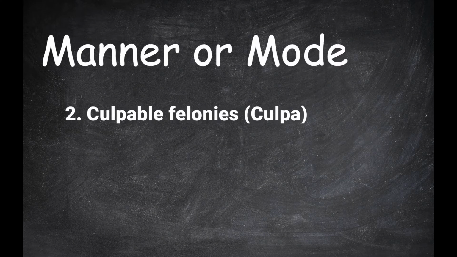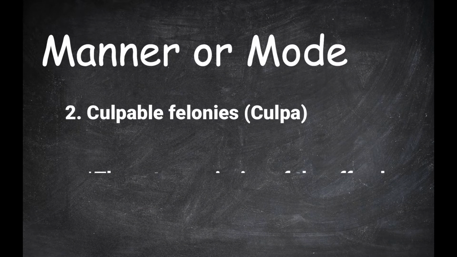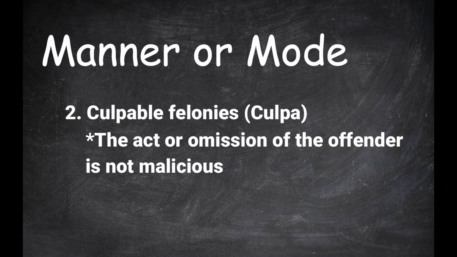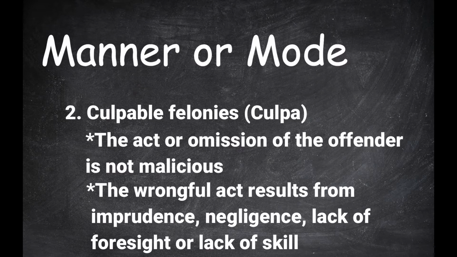2. Culpable felonies or culpa. The act or omission of the offender is not malicious. The injury caused by the offender to another person is unintentional, it being simply the incident of another act performed without malice. The wrongful act results from imprudence, negligence, lack of foresight, or lack of skill.